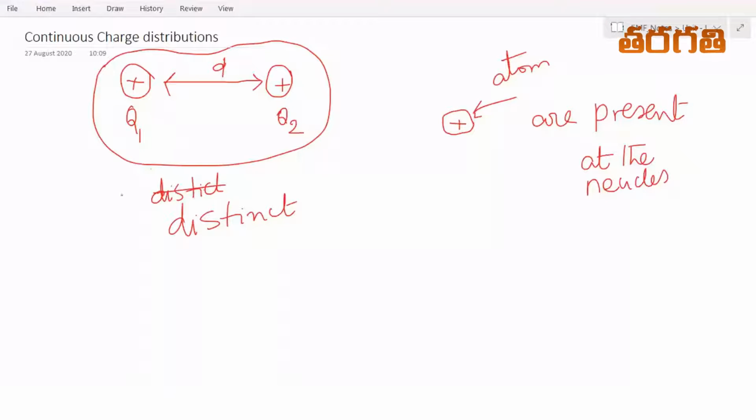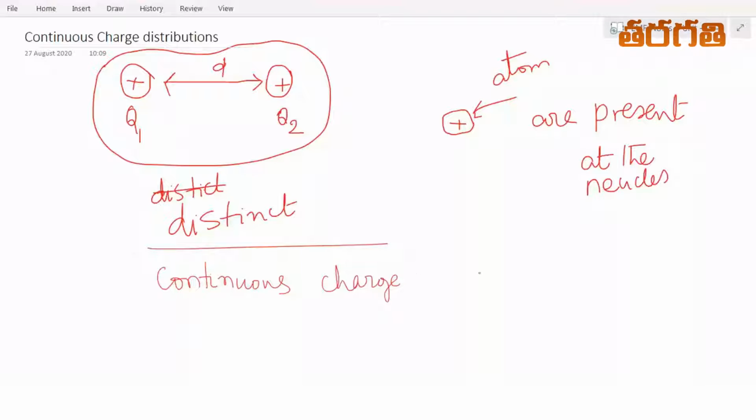If it is not distinct, then the charge configuration must be a continuous one. So we call it continuous charge configurations.